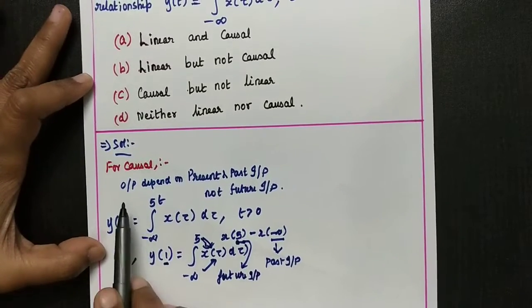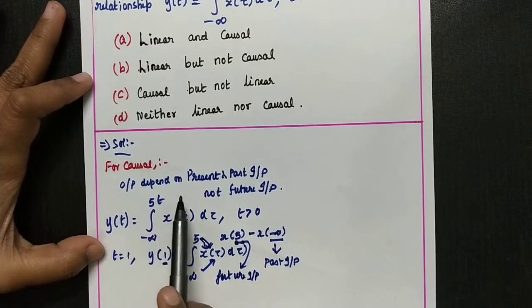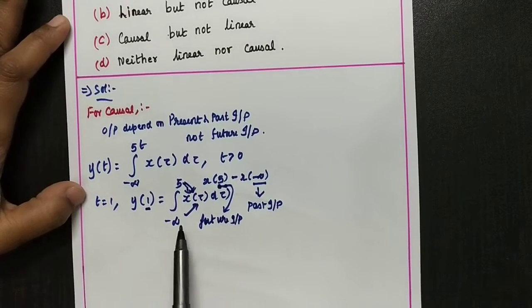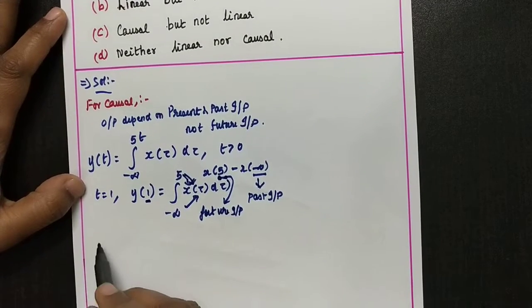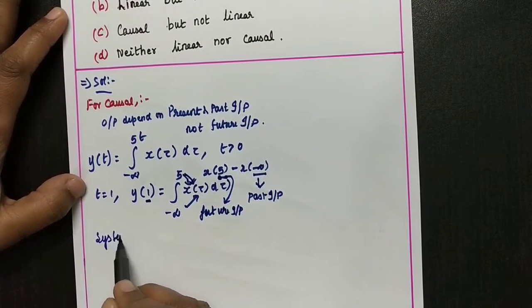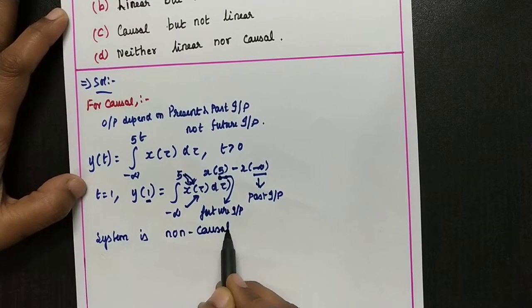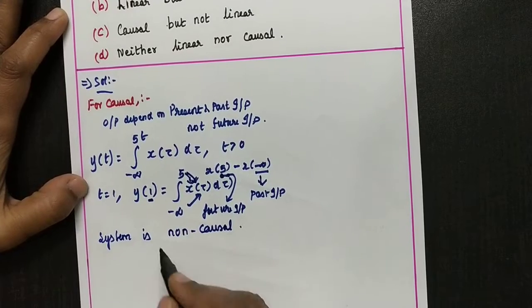So this is a future input. What is the condition for a causal system? The output should depend on present and past input only, but not future input. This system depends on future input, so this system is a non-causal system.